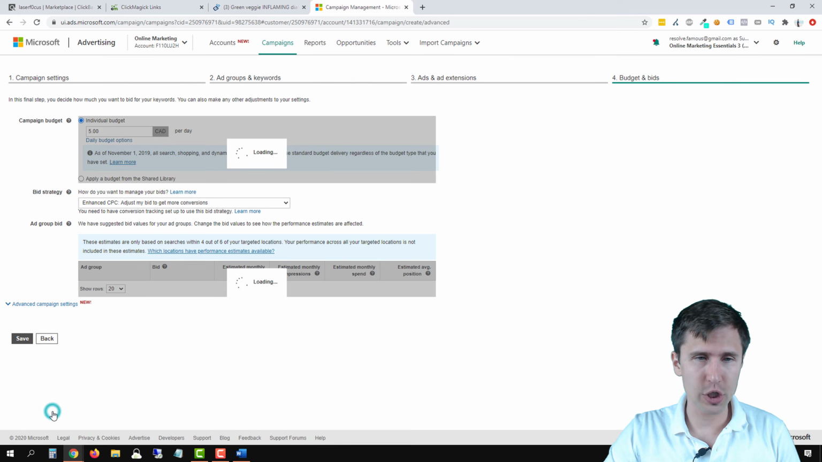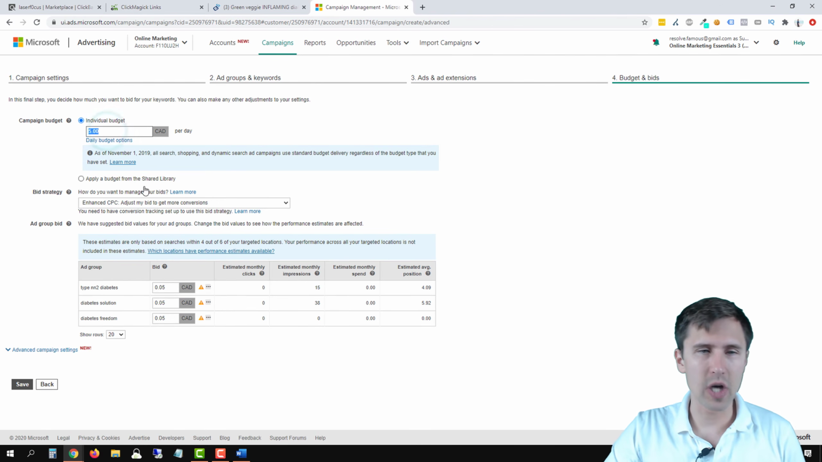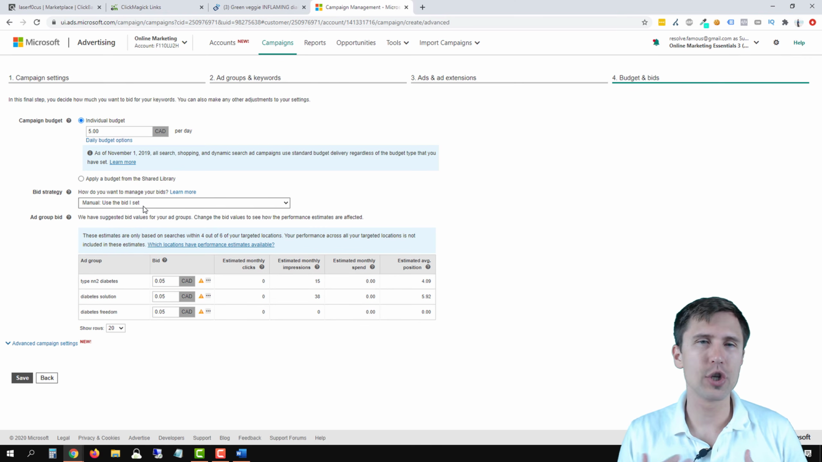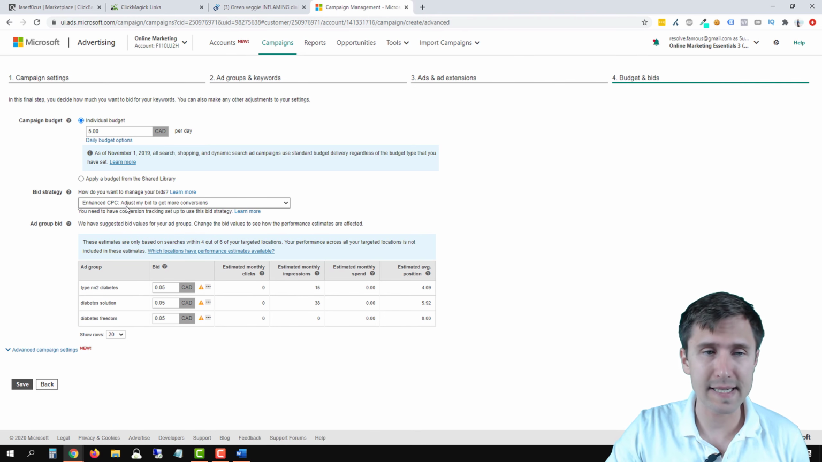But we're pretty much good to go here. So let's click save and go to next step. So our budget is $5. We're good there. Let's change this to manual. So if you want to conserve your budget, you want to go with manual so that Microsoft Ads doesn't overspend by going with enhanced CPC.